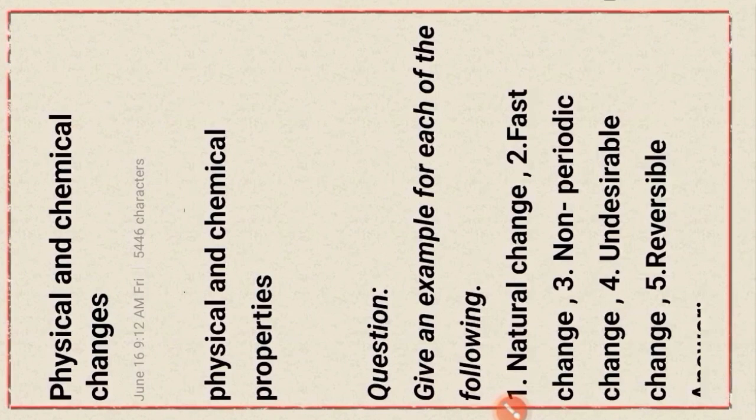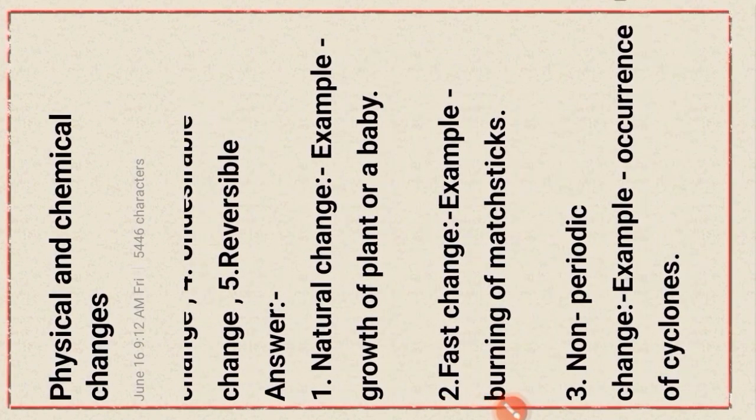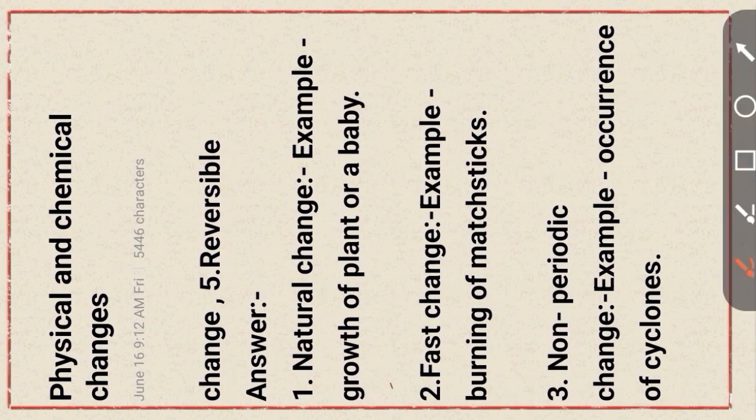It is the example, that is the natural change, fast change, non-periodic change, desirable change, reversible change. Okay. Now discuss the example. Natural change, growth of plant or a baby. Fast change, example, burning of matchsticks. Okay, paper burning. Okay.